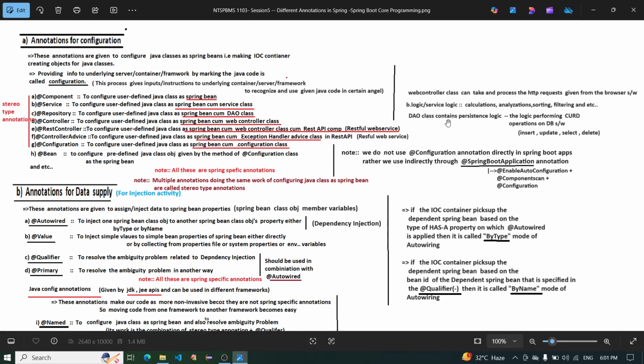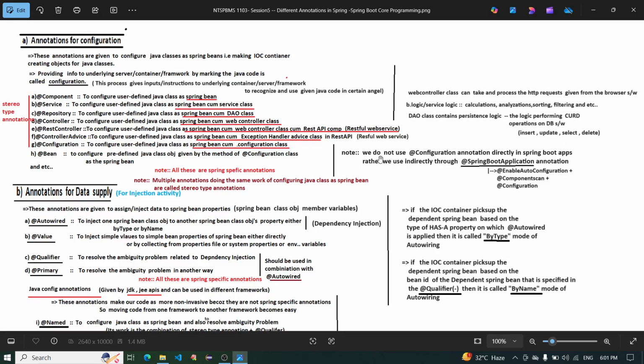A DAO class contains persistence logic. Persistence means storing any data for a long time. Data stored for a long time, this is called persistence logic. It is the logic performing CRUD operations on database software, like insert, update, delete, select.